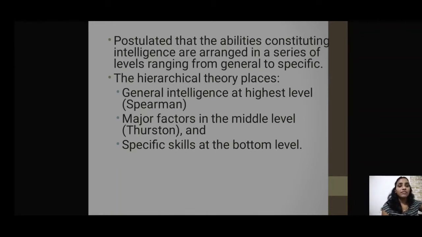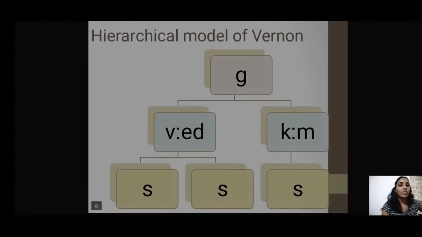This is a rough diagram of how the hierarchical model of Vernon looks. In this, the first and foremost column is where I've written G. G refers to general factors. Then comes the second level, which we'll discuss. After that, we jump to the bottom level, the last level, that is S, or the specific factors. So I hope it is clear.